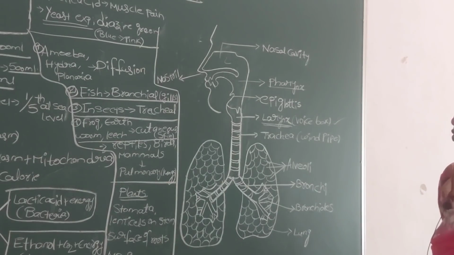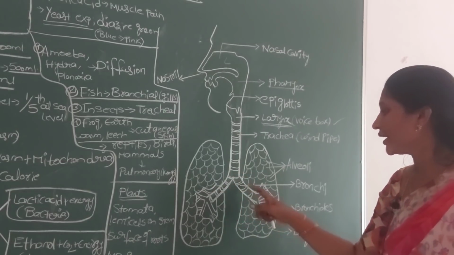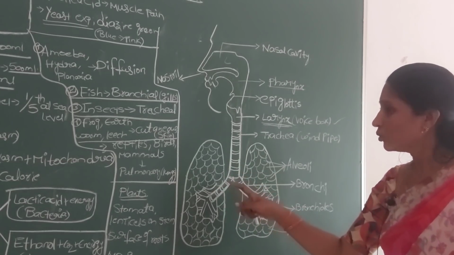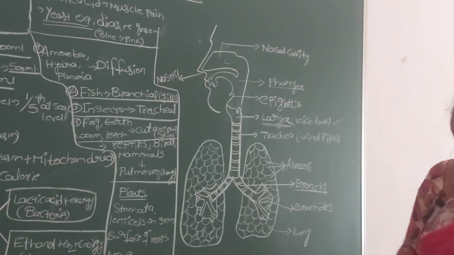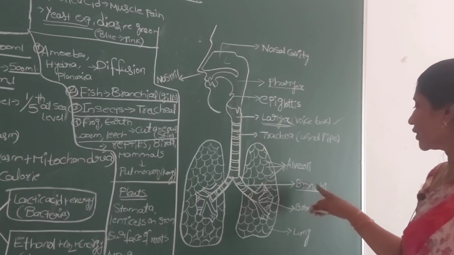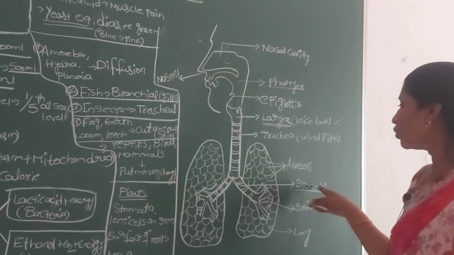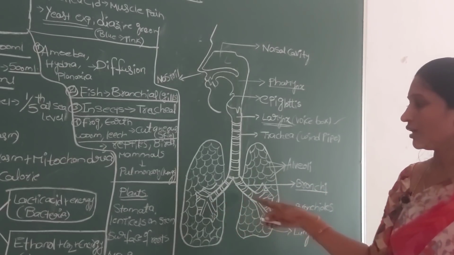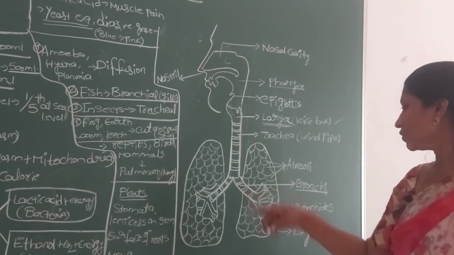The next one is the bronchus. Once the trachea enters the lungs, it is divided into two separate structures we call bronchi. Each one is called a bronchus, and both together we call bronchi. These two bronchi lead into the two different lungs. We have a pair of lungs.